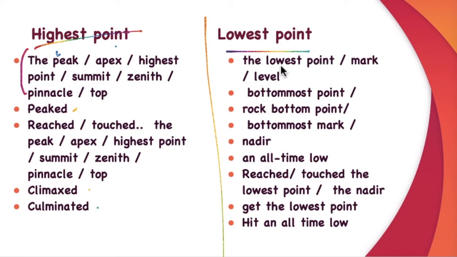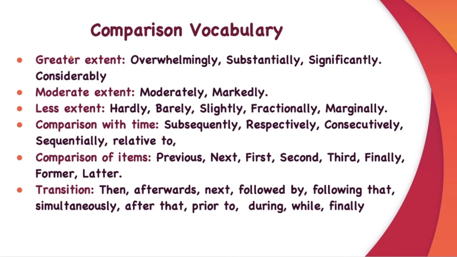Instead of point, you can say lowest mark, lowest level, or bottommost point, rock bottom, bottommost mark, nadir, an all-time low. Reached the lowest point or touched the lowest point or reached the nadir, got the lowest point or hit an all-time low. Then for comparison vocabulary, if it is a greater extent comparison, we write overwhelmingly, substantially, significantly, considerably.